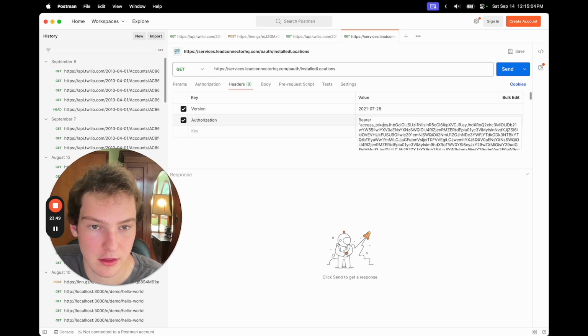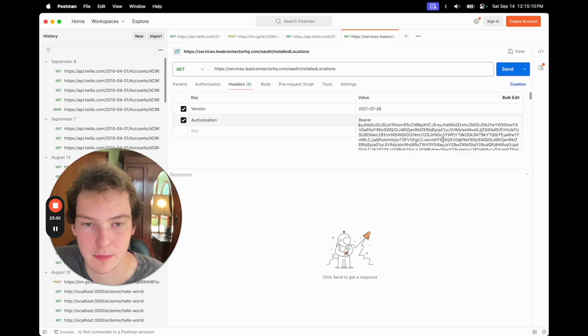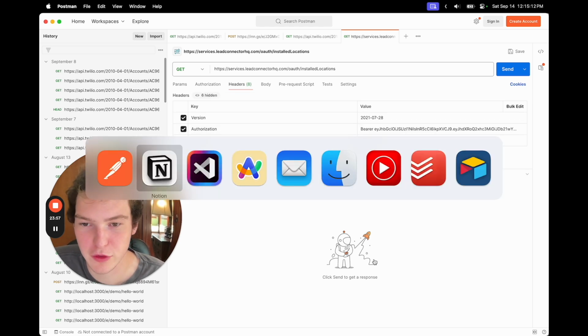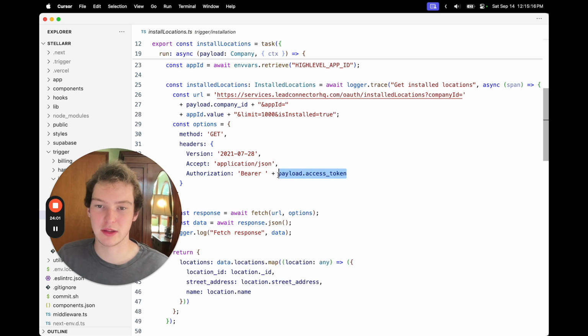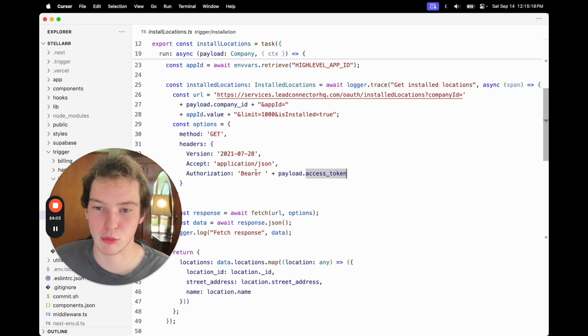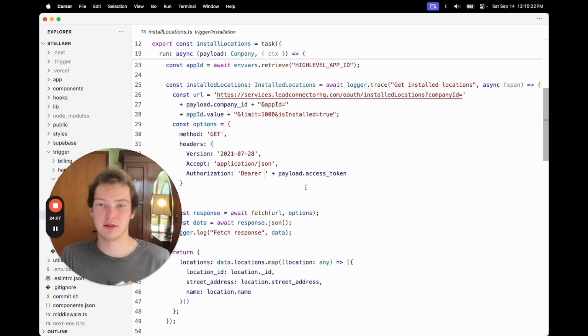So essentially what you do is, yeah, okay, so there's a space there. If you look at this code, we have bearer and then access token. So the access token just goes right after the word bearer. If you don't do it like this, it doesn't work. It's kind of weird, but it's fine.